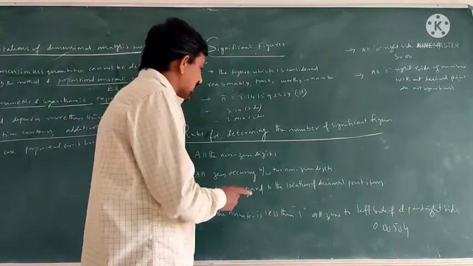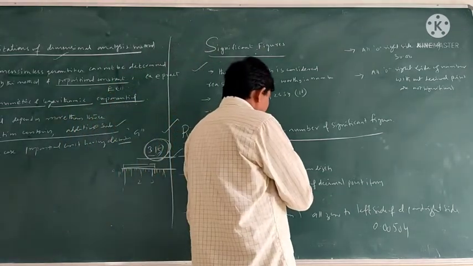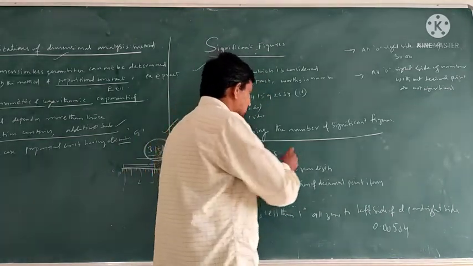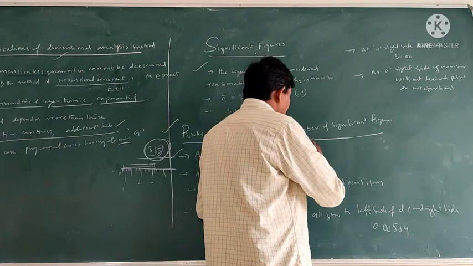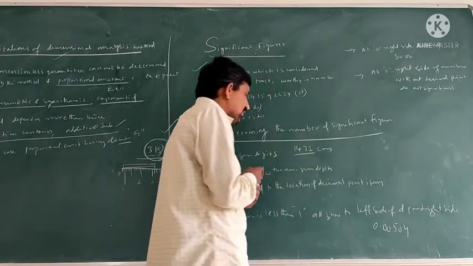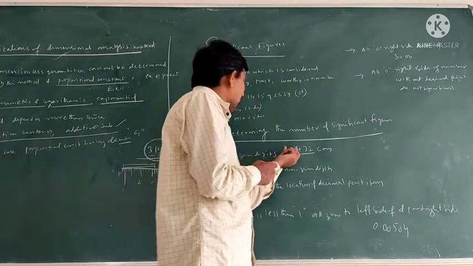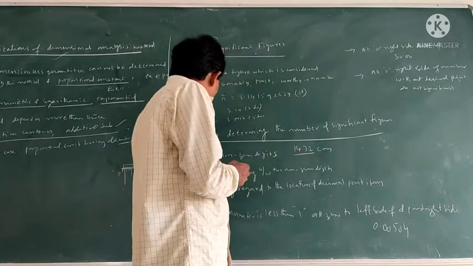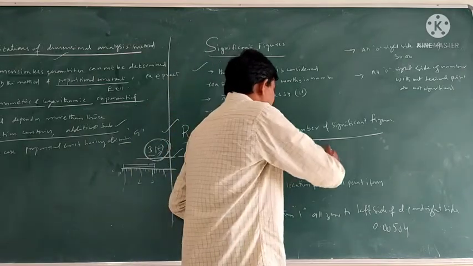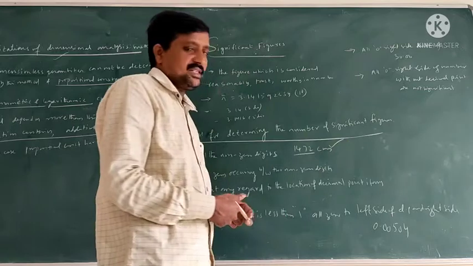So when you measure a value, all the non-zero digits, for example 1472 centimeters, these are all non-zero numbers. All the non-zero digits are considered significant figures.